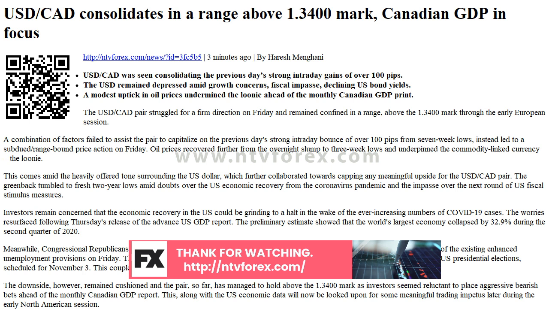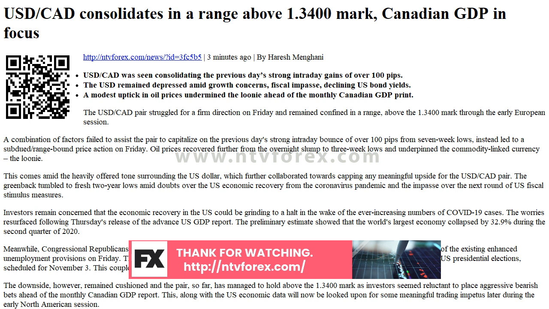The downside, however, remained cushioned and the pair, so far, has managed to hold above the 1.3400 mark as investors seemed reluctant to place aggressive bearish bets ahead of the monthly Canadian GDP report. This, along with the U.S. economic data, will now be looked upon for some meaningful trading impetus later during the early North American session.